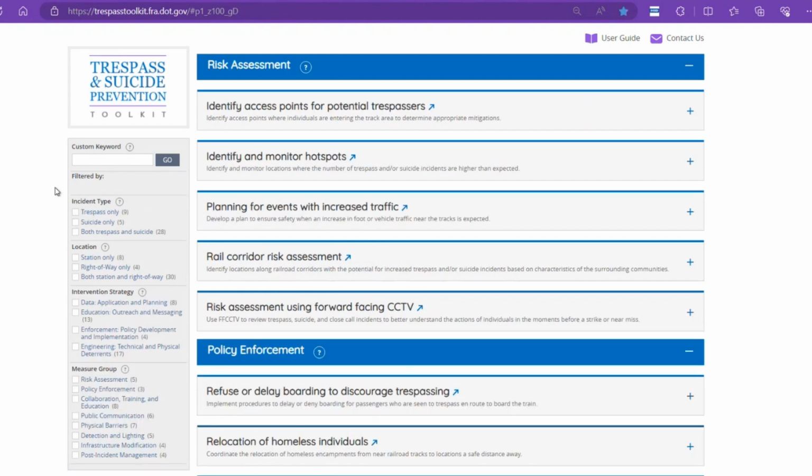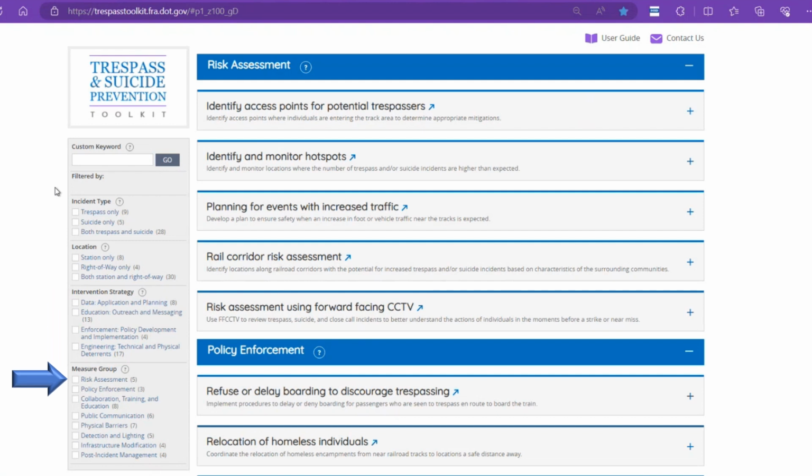Below the search bar, you can also filter the measures by selecting one or more of the checkboxes. These filters include what type of incident you are trying to prevent, only trespass or suicide, or both; where you are looking to prevent incidents, only at stations or along the right-of-way, or both; and what type of strategy you are looking to employ: data, education, enforcement, or engineering.